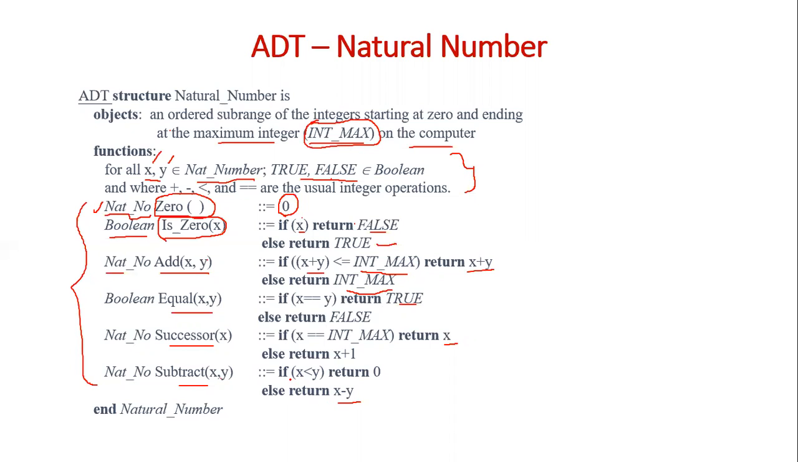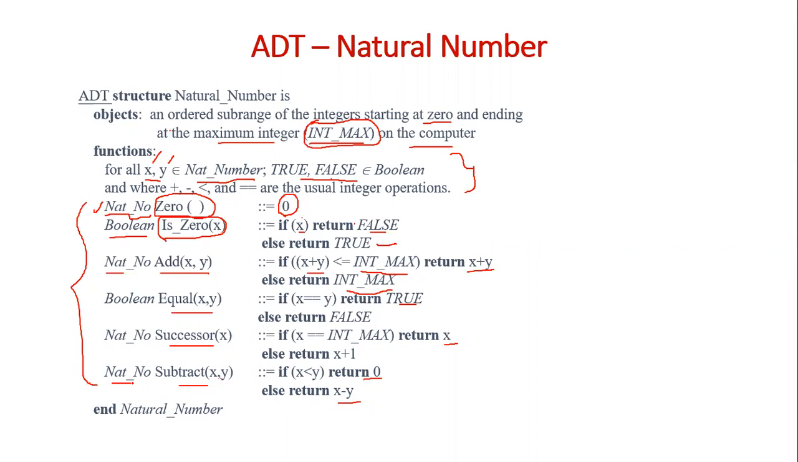If x is less than y, then it will become a negative number, and natural numbers start at 0. So you cannot return a negative number. Suppose if x is less than y, then it will return 0. So it checks whether x is less than y. If x is less than y, it returns 0. Otherwise, it returns x minus y.